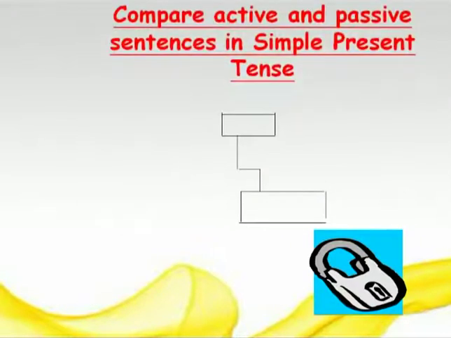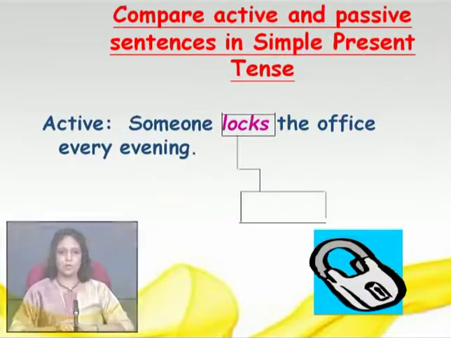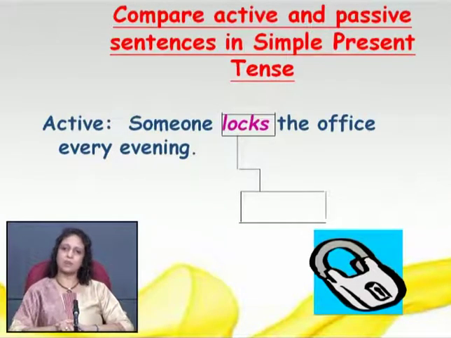Let's see one more example which will make things very clear. Someone locks the office every evening. Right? This is a sentence of active voice. Someone locks the office every evening. Someone is the subject and the office is the object. Friends, remember now that subject becomes object and object becomes subject.